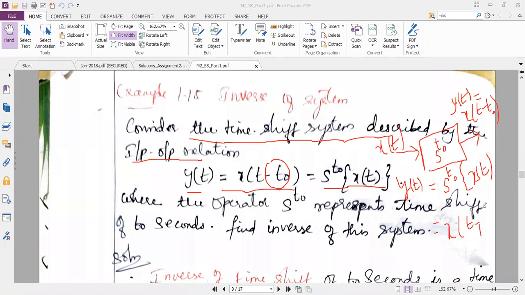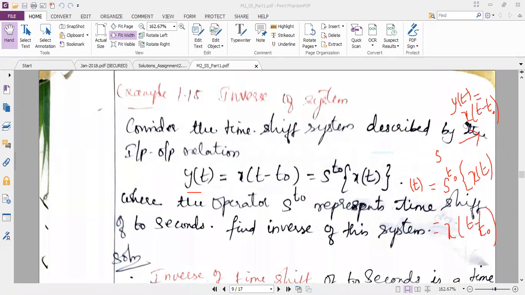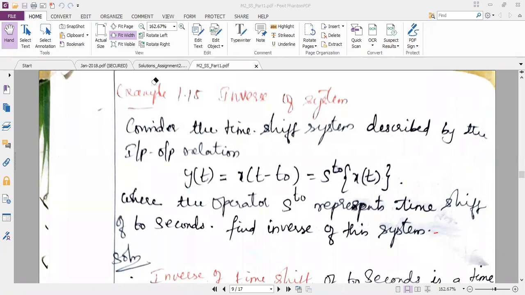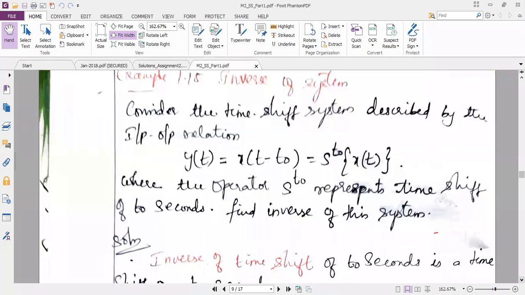So they have given both in the question. They have given it in terms of the operator as well as in terms of the final output. So for the question, you need not worry much about the expressions. Just for your knowledge, I have shown how you get x of t minus t naught using the operator S power t naught.